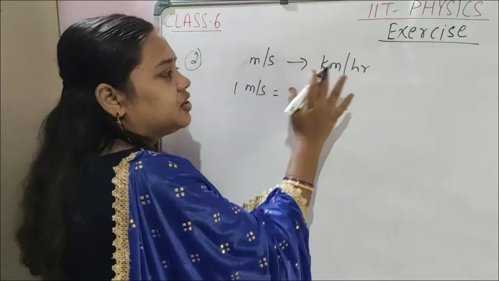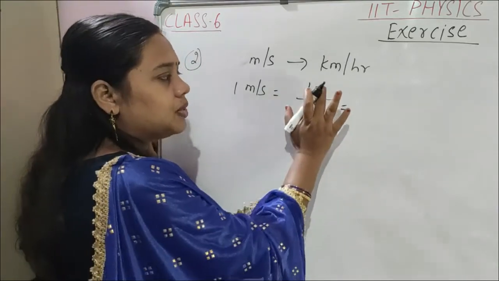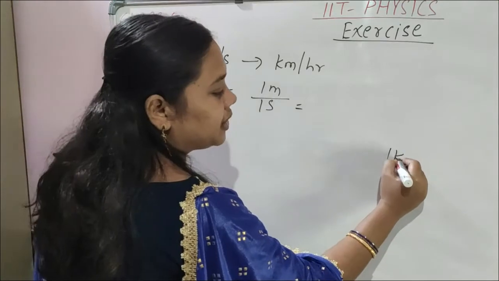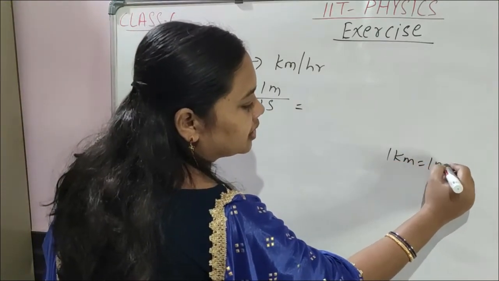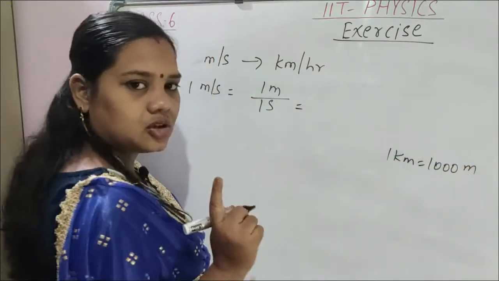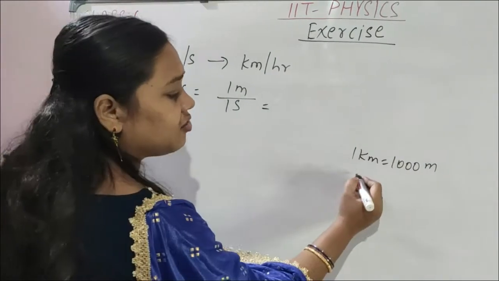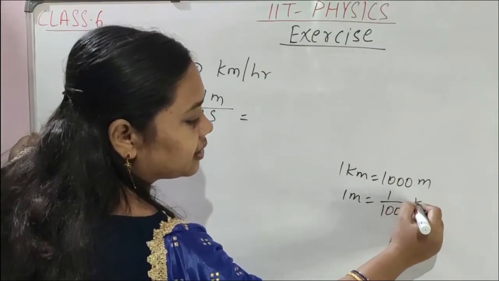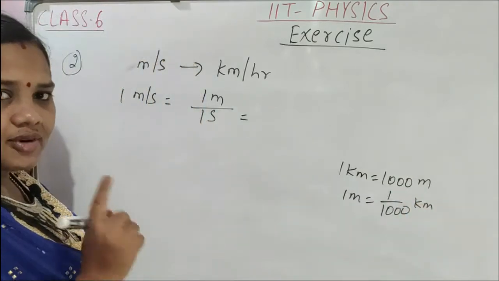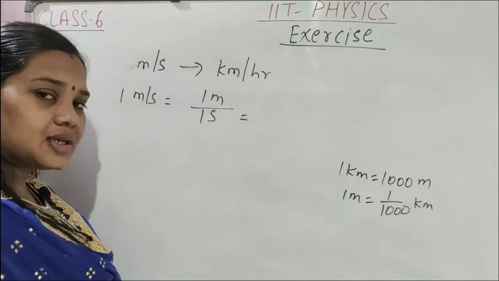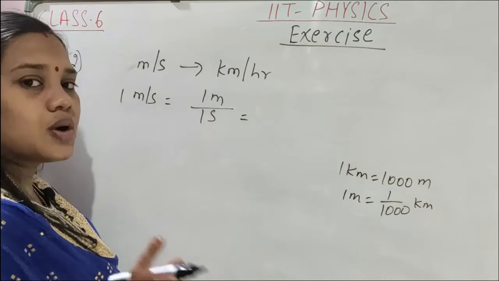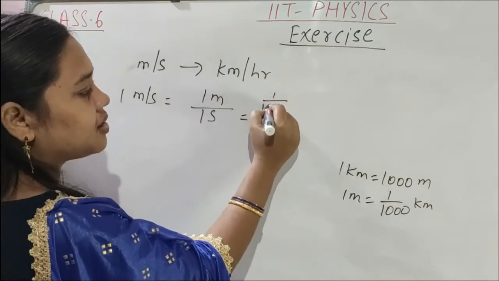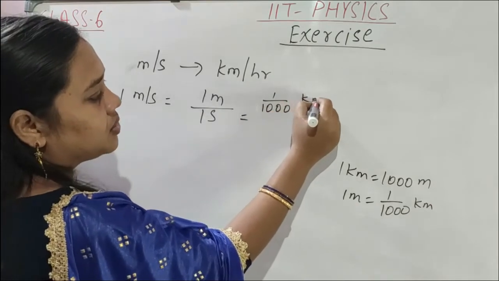Now you have to convert into kilometer per hour. So meter you have to convert into kilometer. 1 kilometer is equal to 1000 meter. Is it not, children? Then 1 meter is equal to 1 by 1000 kilometer.